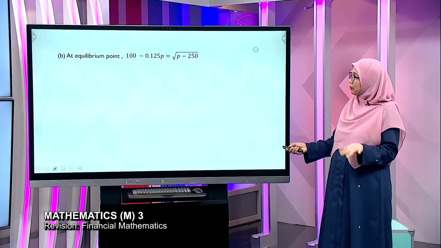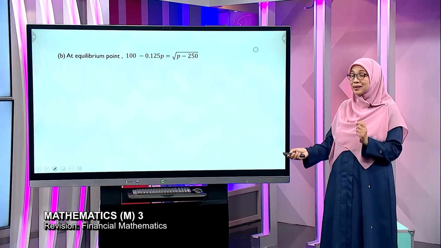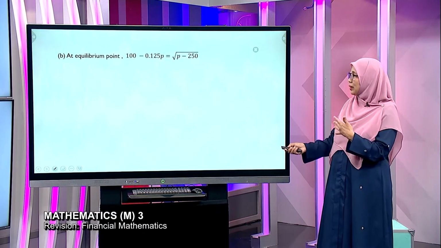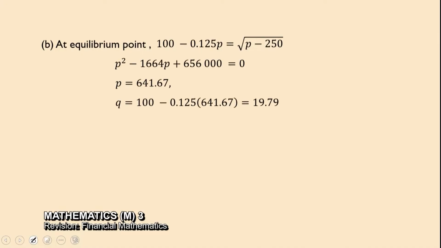And then what happens at the equilibrium point? We know that quantity demanded is the same as quantity supplied. So we equate the two equations. Solving. Okay, one thing nice about STPM, you don't have to show the factorization. SPM kena, STPM tak perlu. You can use the calculator to find P and Q.